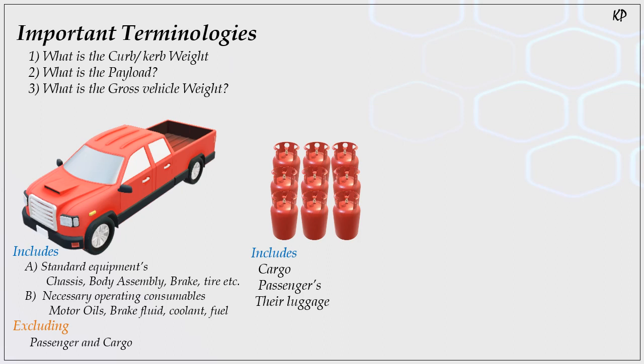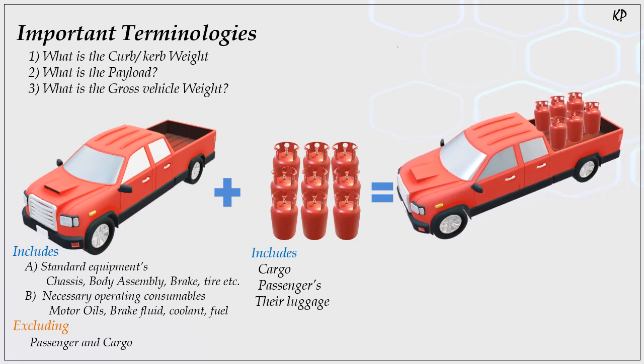Then the third one is gross vehicle weight, or GVW. What is that? If we combine your curb weight and payload, then it comes as the gross vehicle weight. So gross vehicle weight will include your curb weight and payload. That will define your complete vehicle weight with your passengers, goods and the vehicle weight itself.